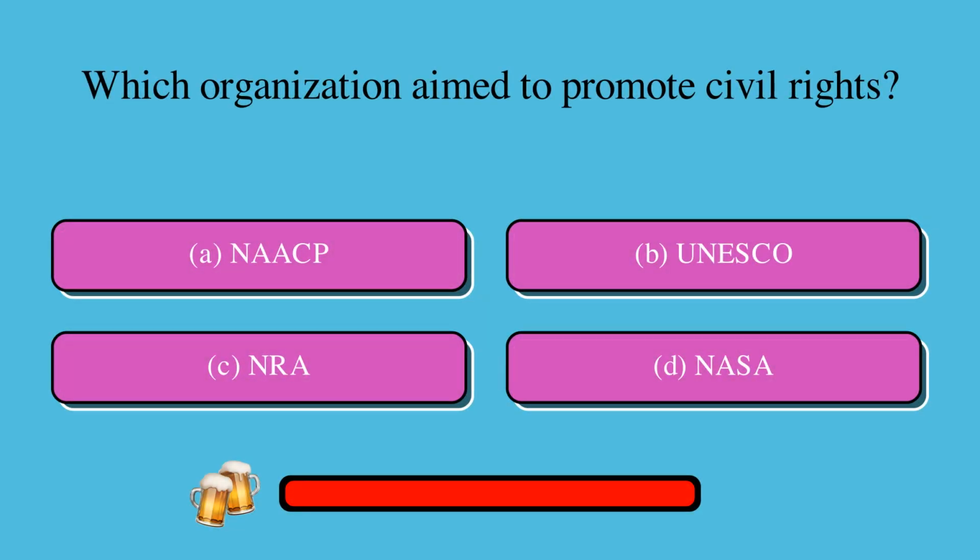Which organization aimed to promote civil rights? Is it A, NAACP, B, UNESCO, C, NRA, or D, NASA? The correct answer is A, NAACP.